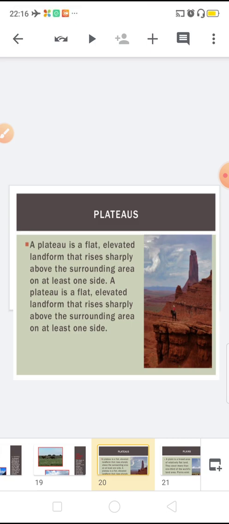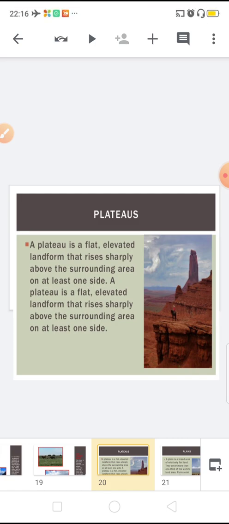It is a flat elevated landform that rises sharply above the surrounding area on at least one side. One definition is also given in your NCERT book: a plateau is an elevated flat land, a flat top table land standing above the surrounding area.